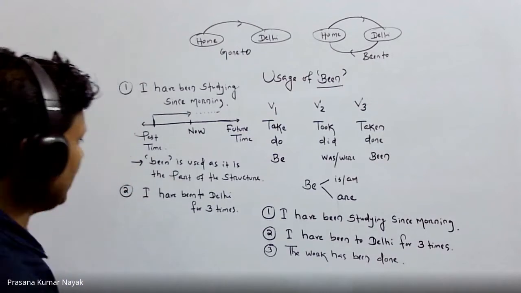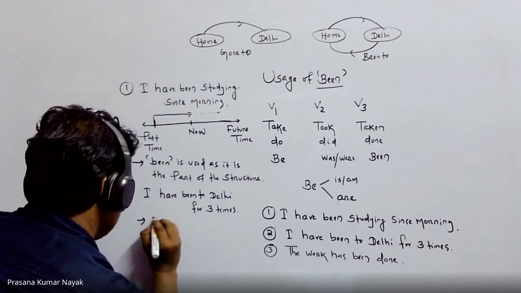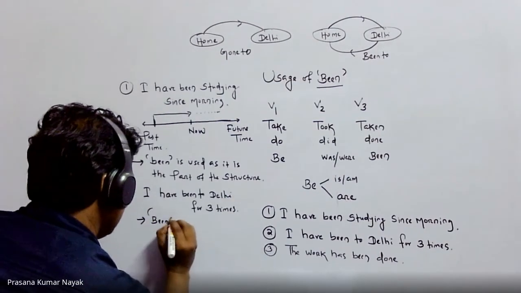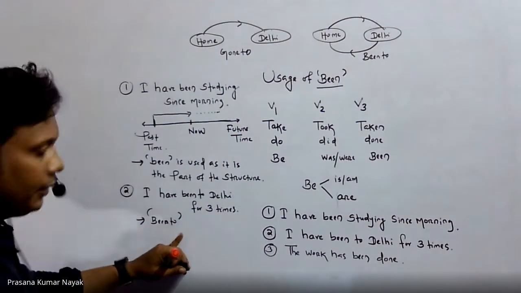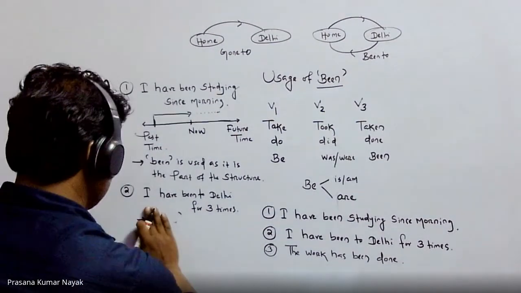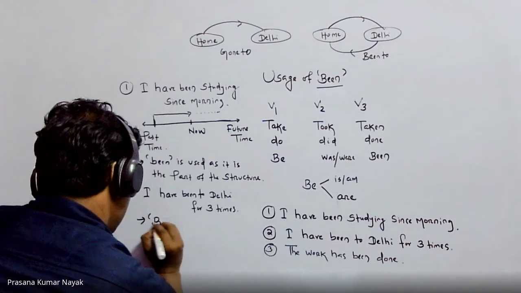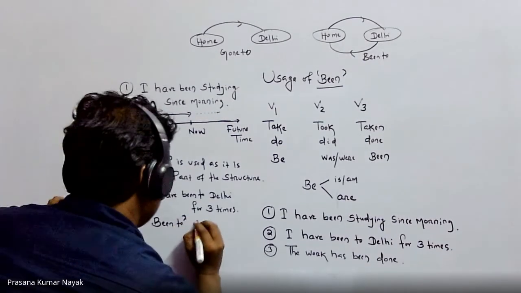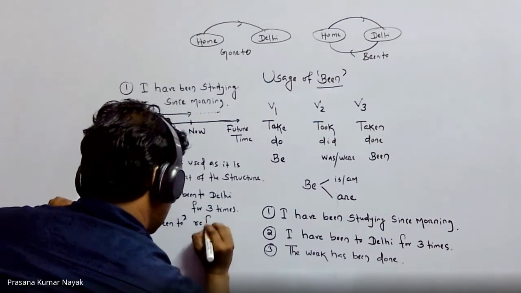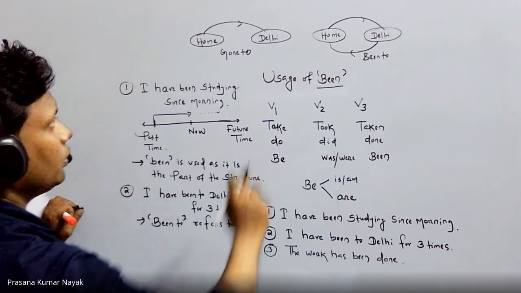So you can say that here, been to, I'm just putting it very clearly so that you can easily understand, been to refers to a completed trip.